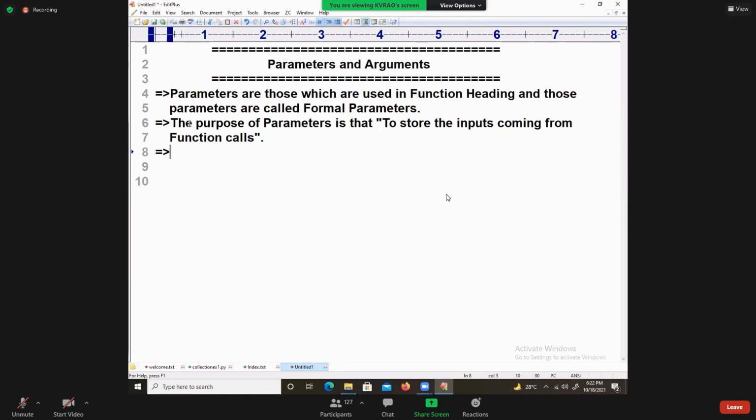Formal parameters are those which are used inside the corresponding function definition only. We cannot use those formal parameter values in other function definitions.